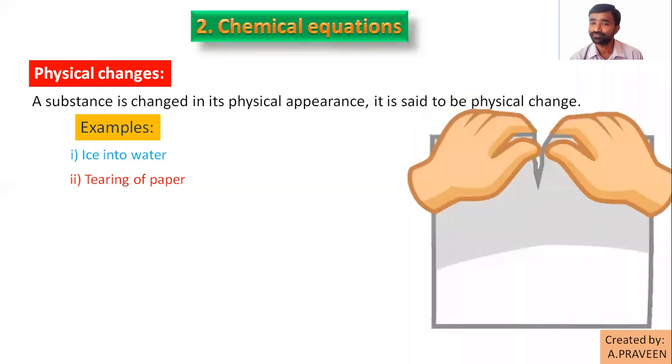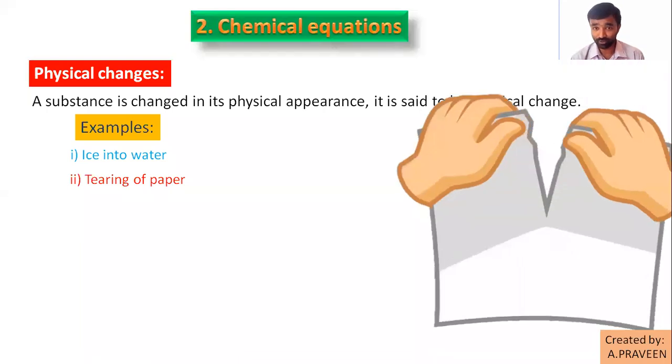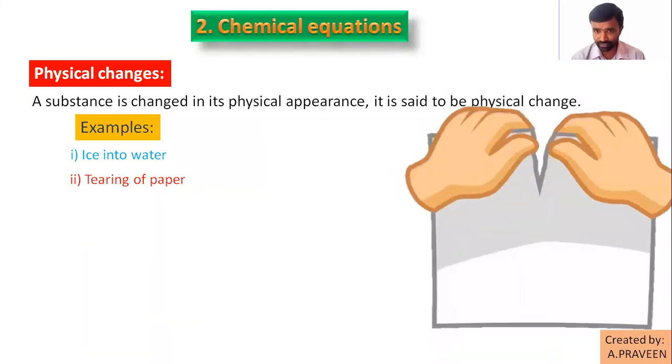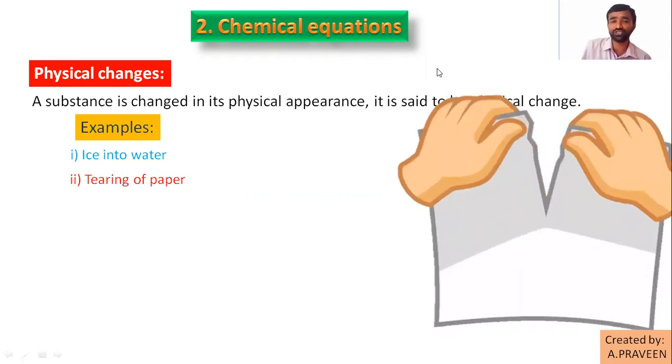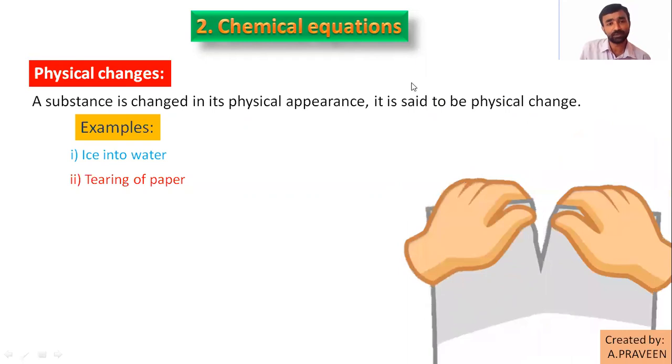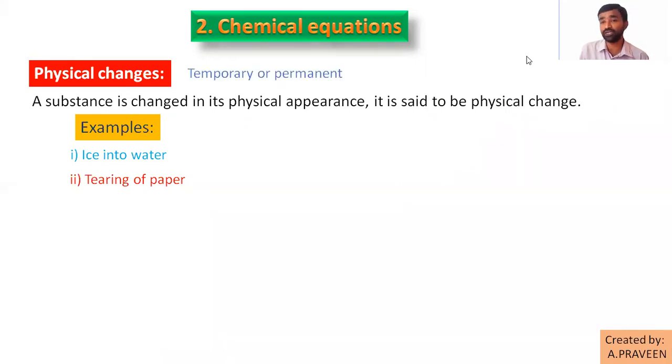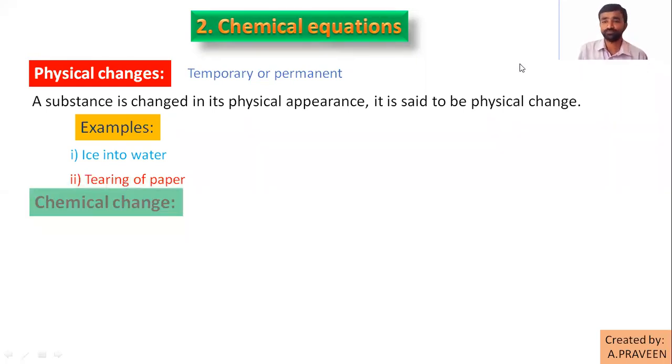Sir, permanent change. So are you able to decide, is it compulsorily temporary, compulsorily permanent? No, it depends on the situation, right? So here it may be a temporary change or maybe a permanent change. Clear? Next, I'm going to chemical change, right?